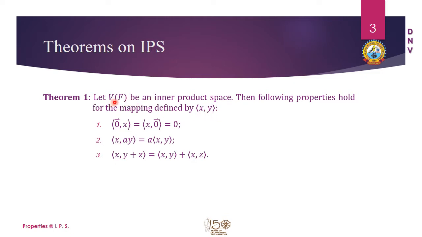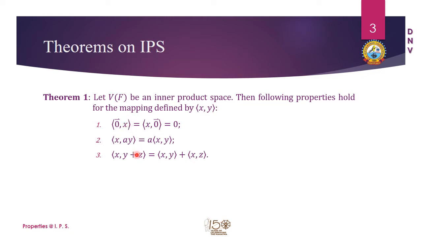But if the vector space is the space of polynomials or continuous functions, then saying the dot product of two vectors is useless. So it is always better to call this a mapping, and this is the mapping which relates the members from V cross V to a set of real numbers. That is, this mapping maps to a real number. So that is why I have used the word mapping.